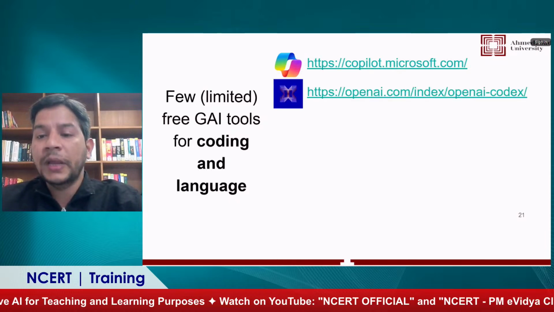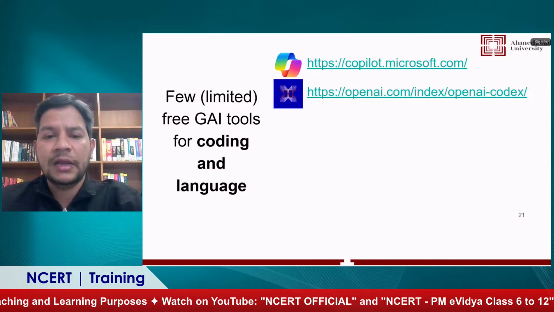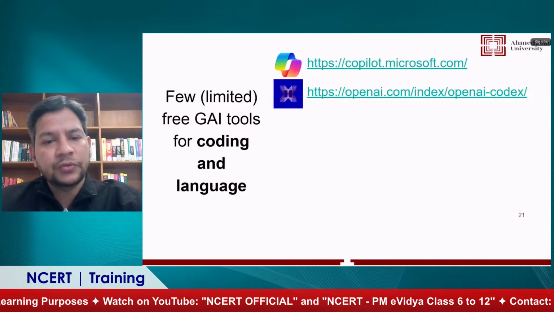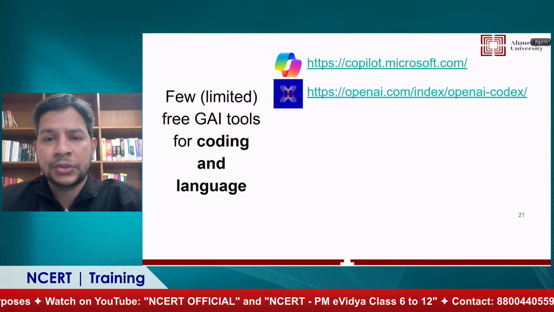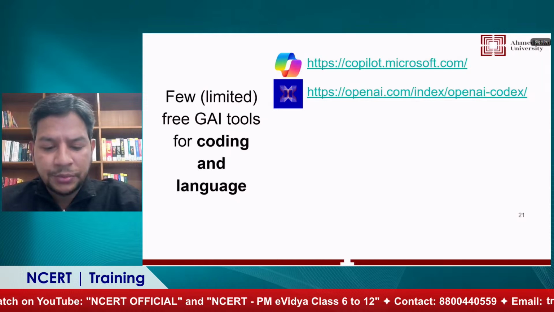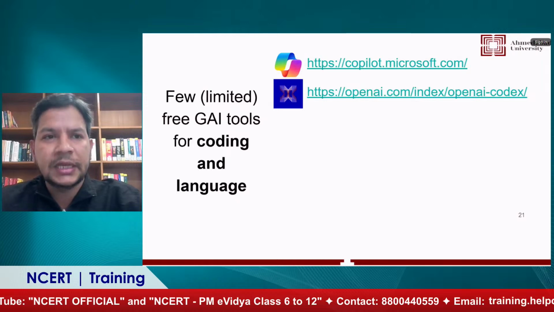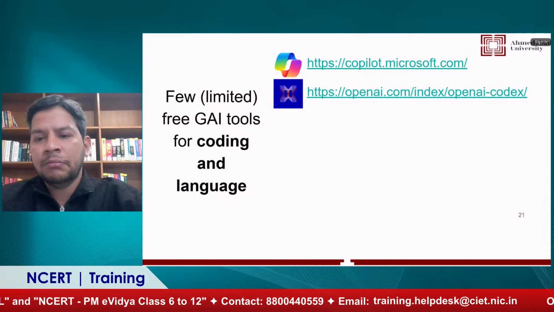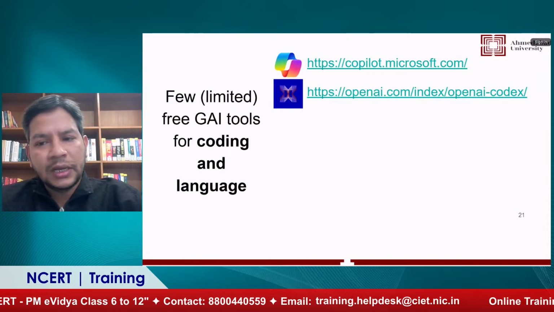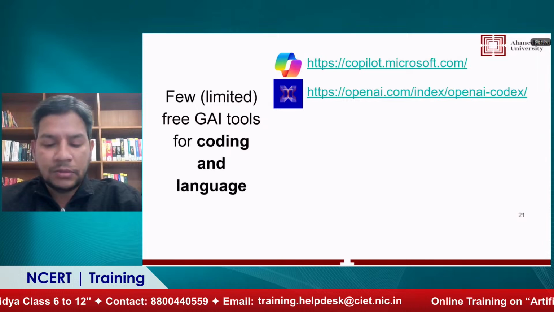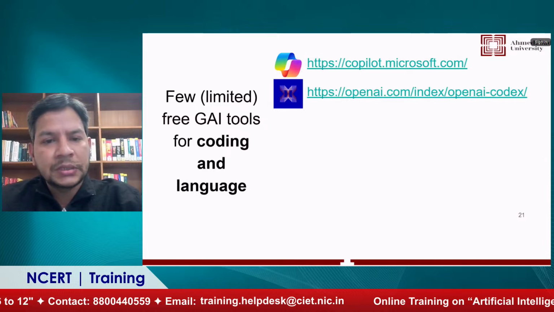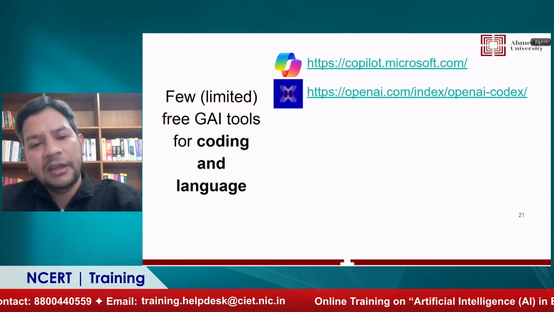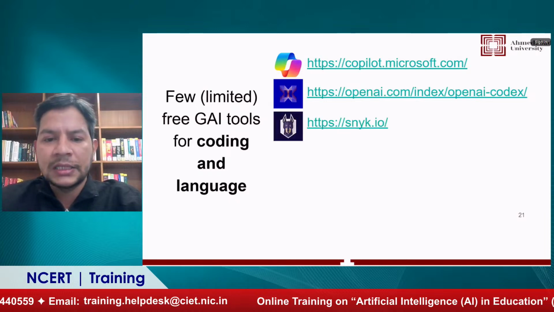Then the second one is OpenAI Codex, which is very helpful for programming. For example, if you're learning Python, I think 12th students in computer science or 10th students have Python as a computer science course. They can go to the OpenAI Codex platform, and that will give you any number of solutions, automated code, identifying the problems in your code and all this.